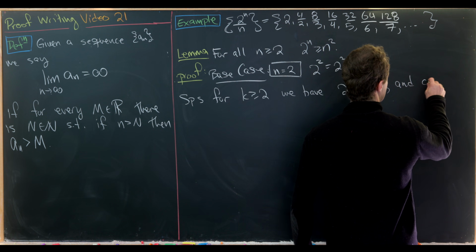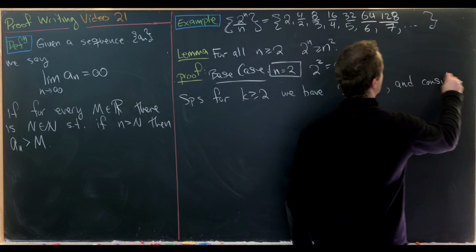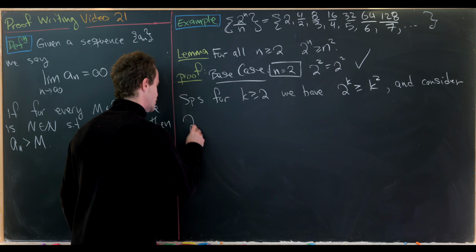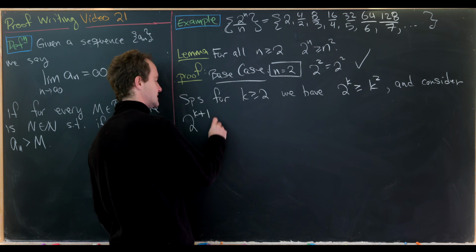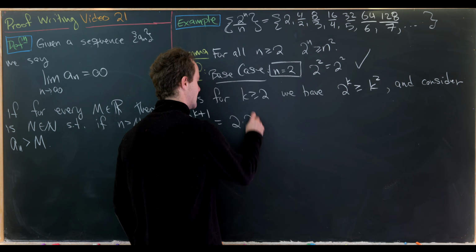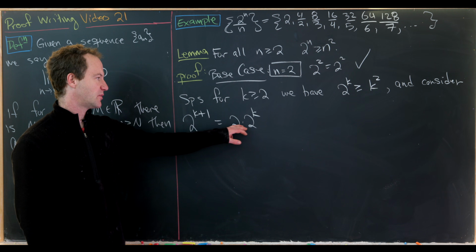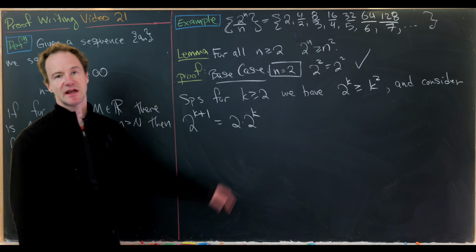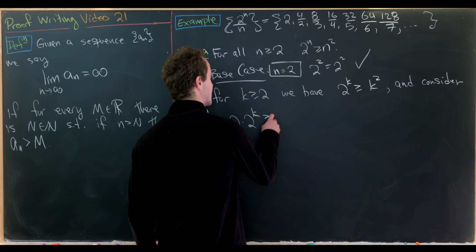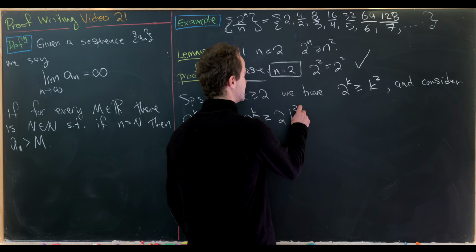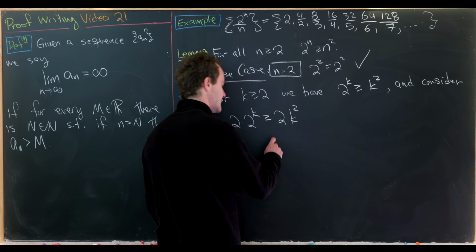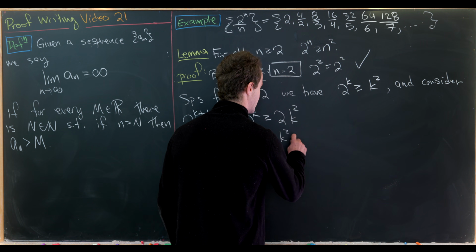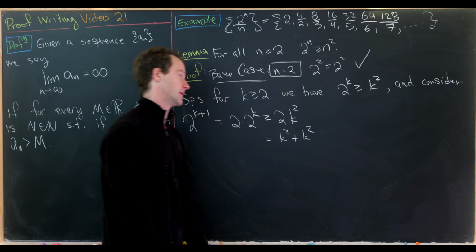Consider, like I said, the next case, which is 2 to the k plus 1. So let's notice that that is equal to 2 times 2 to the k. But now we can apply our induction hypothesis to take care of this 2 to the k. So this is bigger than or equal to 2 times k squared. Okay. But then we can rewrite this as k squared plus k squared.